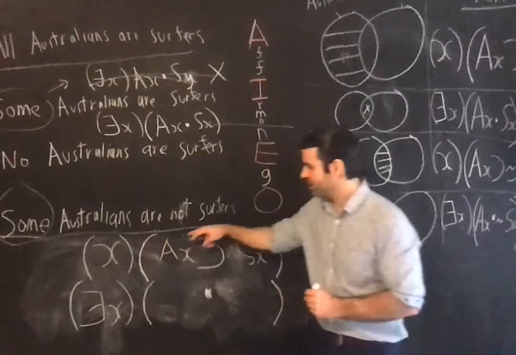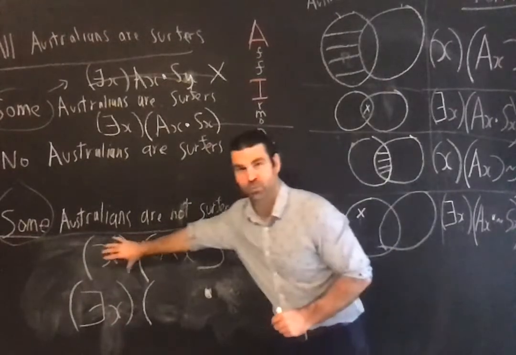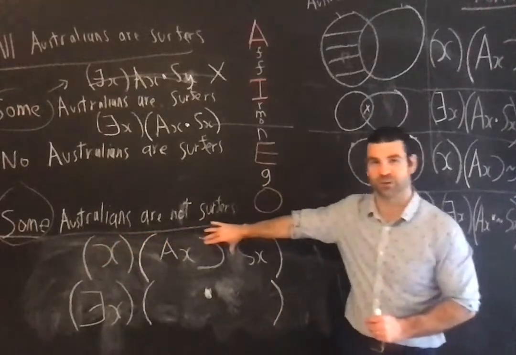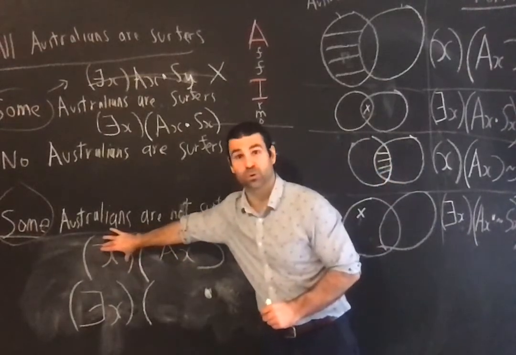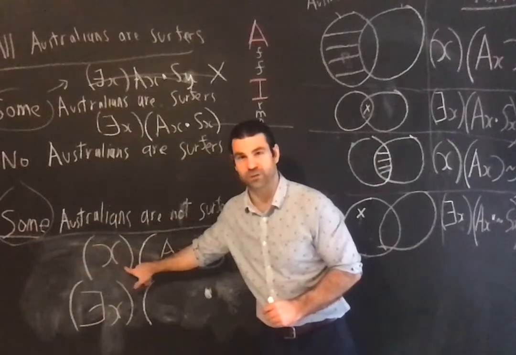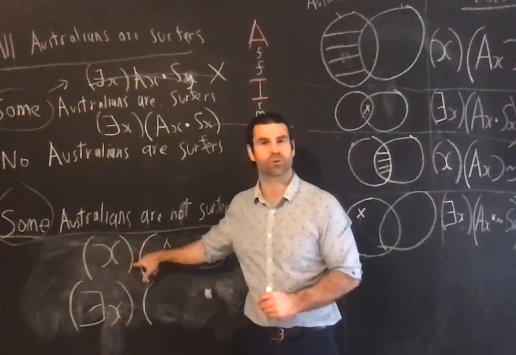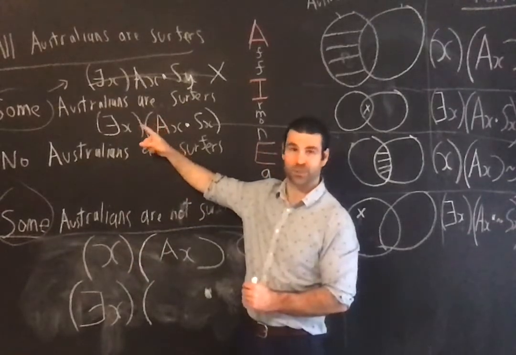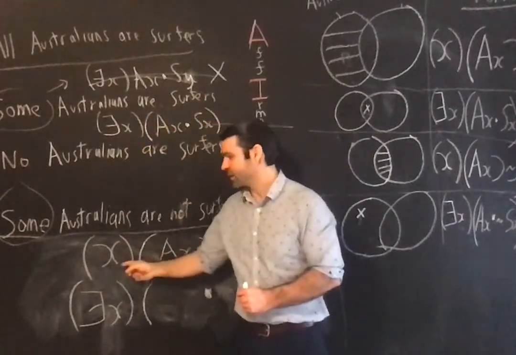how, I'm using the universal quantifier, so the propositional function has to be true of all the things in the universe. How is the propositional function going to be true of all the things that are not Australian, which I sort of don't want to talk about, which I'm sort of not saying anything about when I'm saying all Australians are surfers?